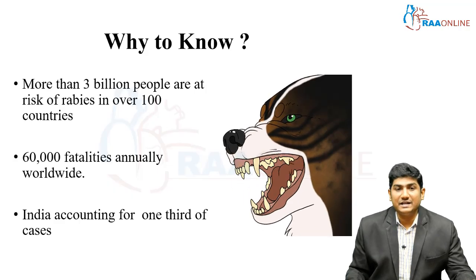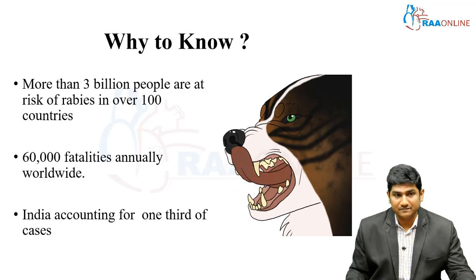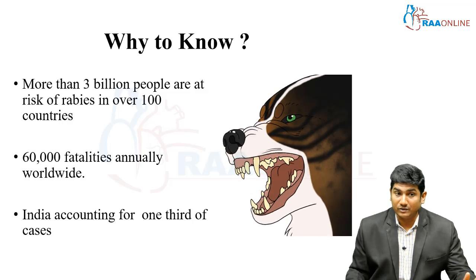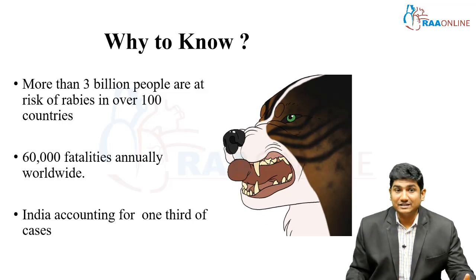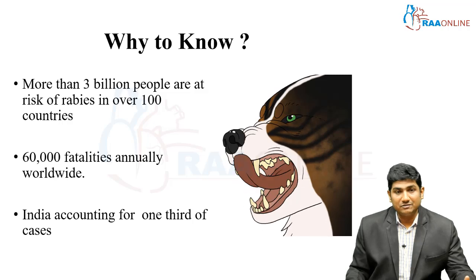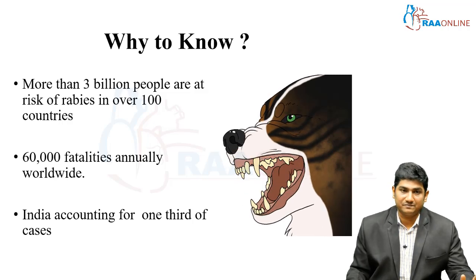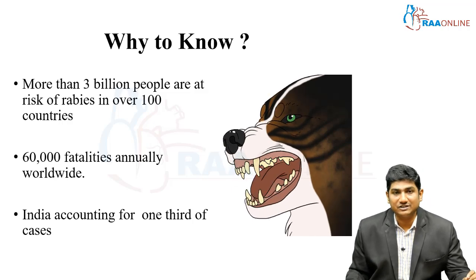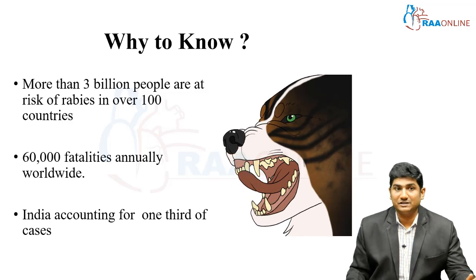More than 3 billion people are at risk of rabies in over 100 countries, with 60,000 fatalities annually worldwide. Among that 60,000, India accounts for one third of cases. So this is the disease burden. Moreover, this disease is almost 100% fatal. That is the reason you need to know about this and diagnose it at the earliest, so that you can save the community, though maybe not the patient.